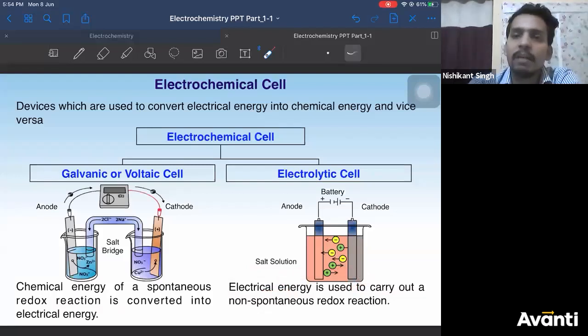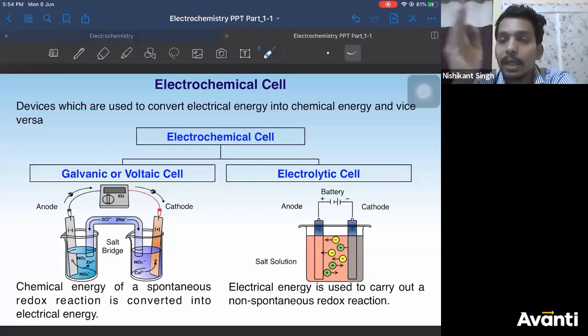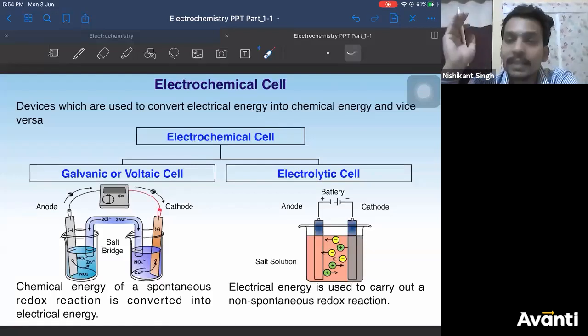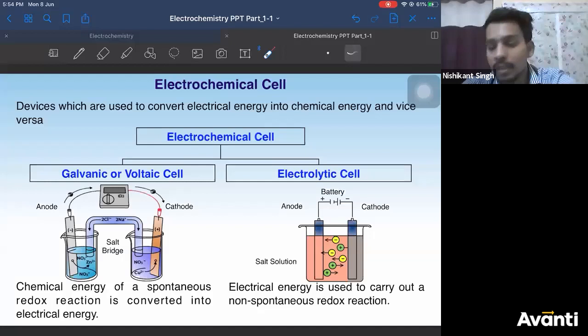So this is the basic difference between the two types of cell. I'll repeat, a galvanic cell is used to convert chemical energy to electrical energy, whereas an electrolytic cell is used to convert electrical energy into chemical energy. I hope the difference is clear.